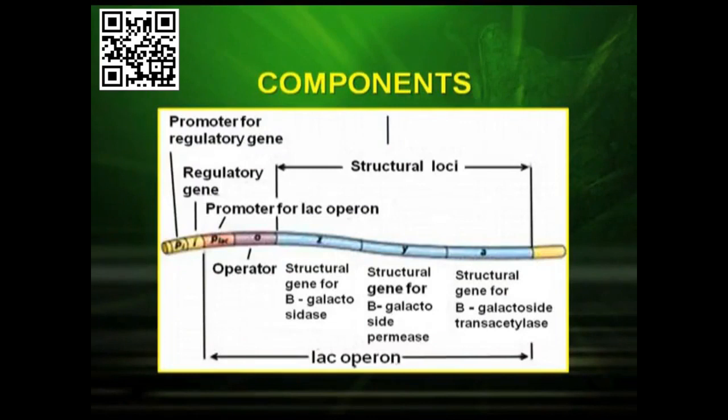Now let us study the different components of the lac operon. It consists of a regulator gene, a promoter gene, an operator gene and structural genes. There are three structural genes, as you can see in the picture: the structural gene for beta galactosidase, the structural gene for beta galactoside permease and the structural gene for beta galactoside transacetylase.